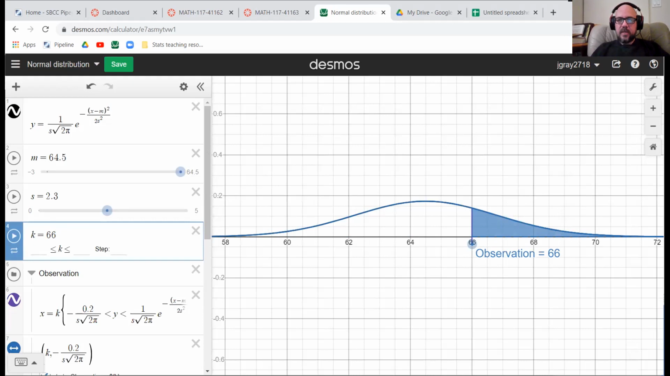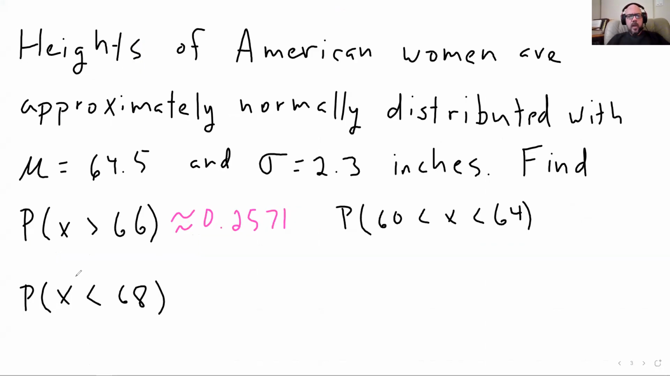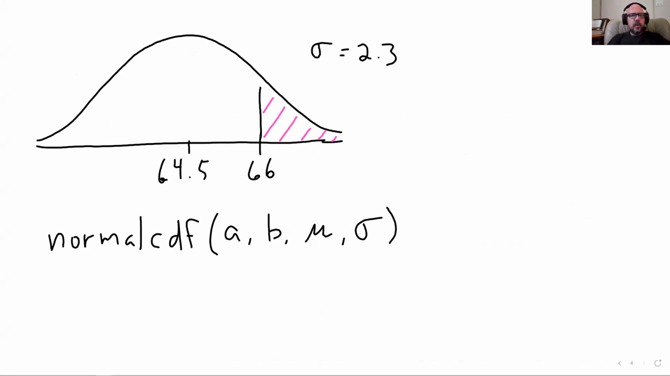Okay, back to the problems. We'll show you how to do this in Sheets in a little bit. It's a little less convenient. This is one area where your calculator is actually nicer than Sheets or Excel. Okay, I want to find the area where X is less than 68. So we're going to draw that as always. Go ahead and erase here. No, computer, erase. All right, there we go.